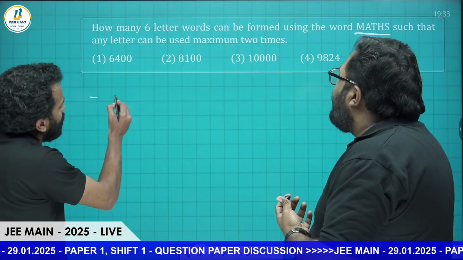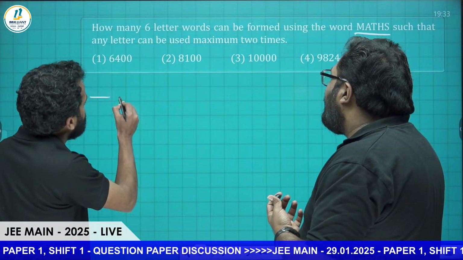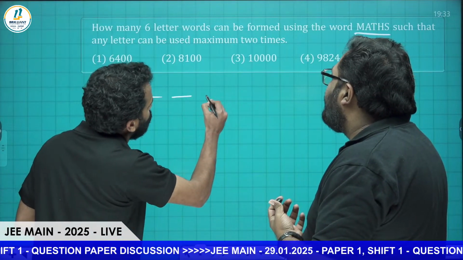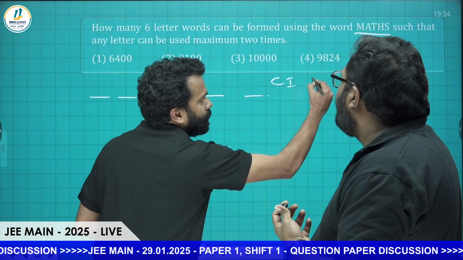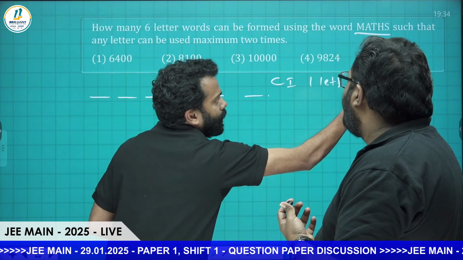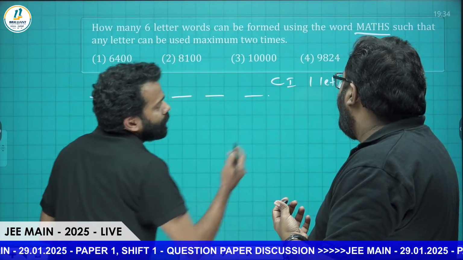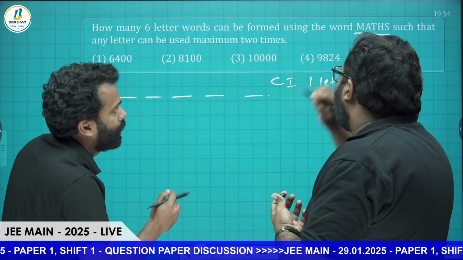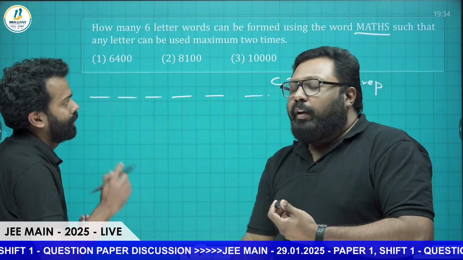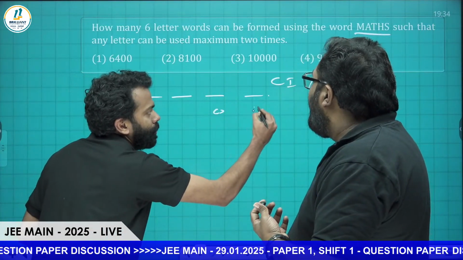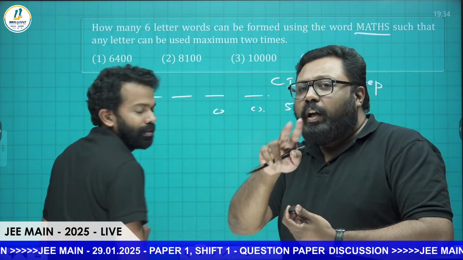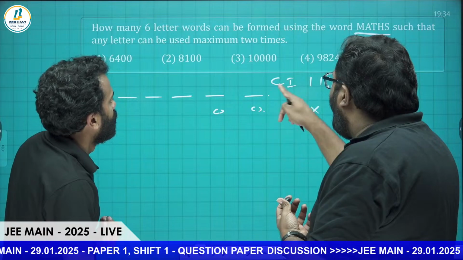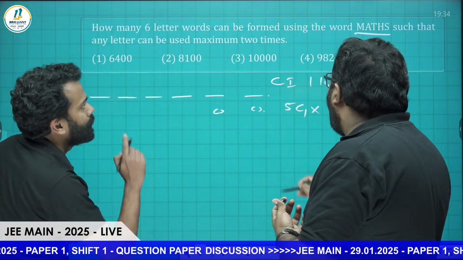So let's take 6 letters: 1, 2, 3, 4, 5, 6. Let's take case 1 where one letter is repeated. How many letters are there at first? 5. So from that we have to choose one letter in 5C1 ways. I'm marking it here. First you have to choose the letter which you want to repeat, and then if you repeat a letter, so total 6 means there's one more.